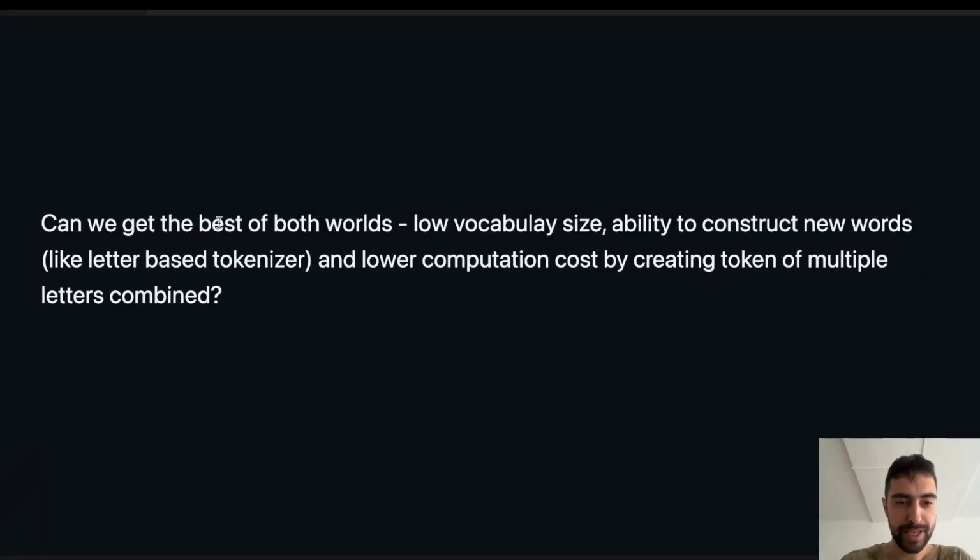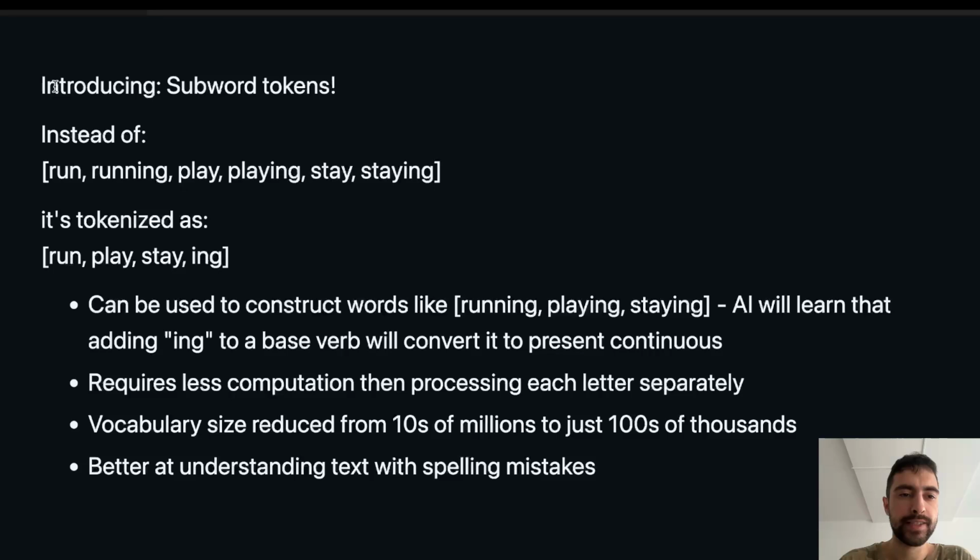Can we get the best of both worlds? A low vocabulary size and the ability to construct new words like letter tokens do, and a lower computation cost by creating tokens of multiple letters combined like we have in words. Introducing subword tokens. Instead of tokenizing as run, running, play, playing, stay, staying, we tokenize as run, play, stay, and ing.